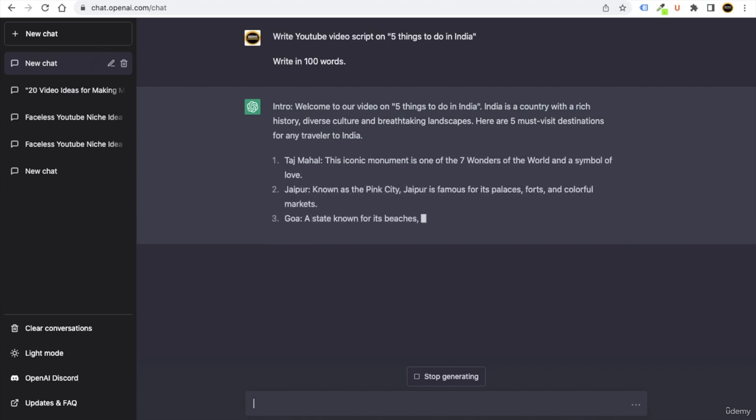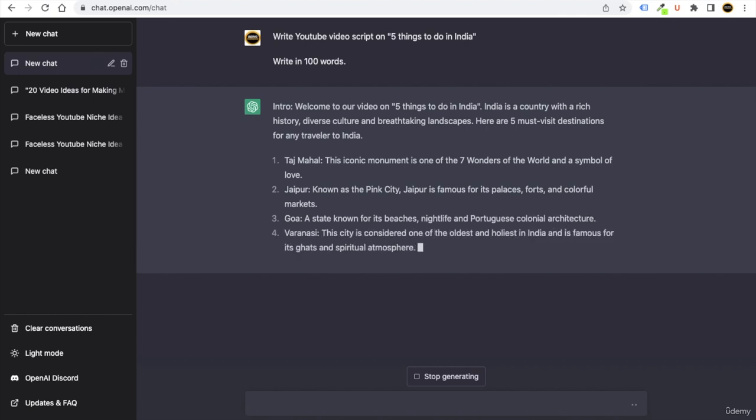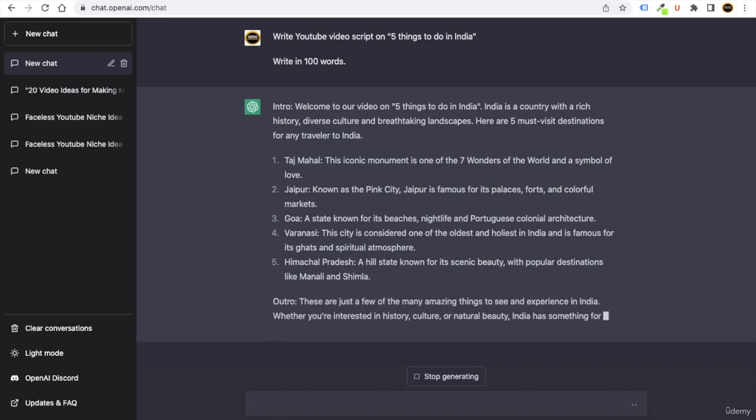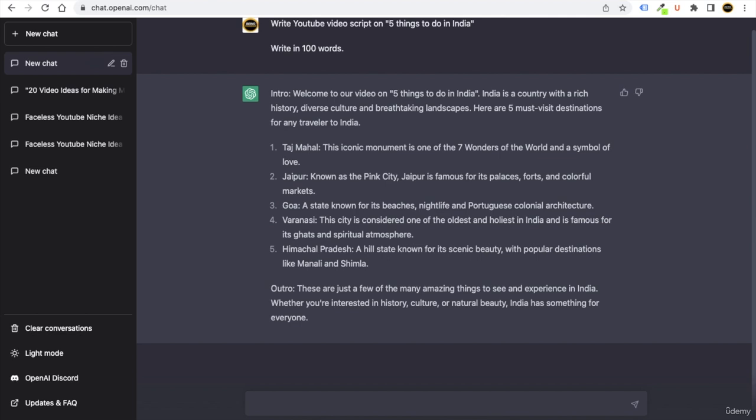Okay, so here you can see that it is going to create a complete YouTube video script for you. Okay, so it is that simple. And now if you want to make any one thing more elaborate, you can even tell ChatGPT to elaborate. Let's say you want to elaborate, or you want to talk more about Jaipur.